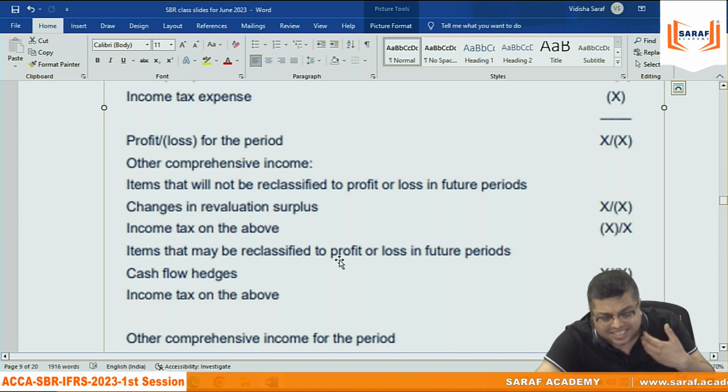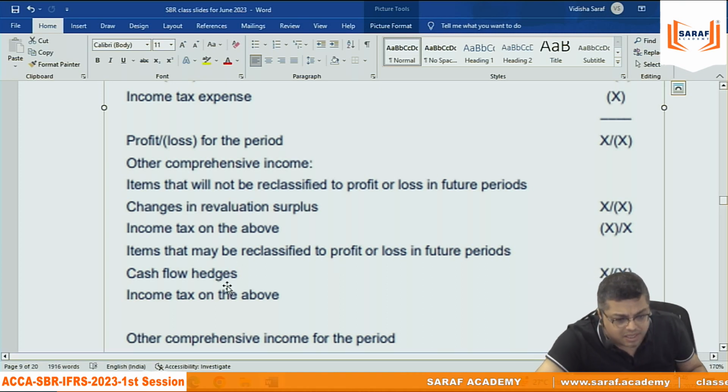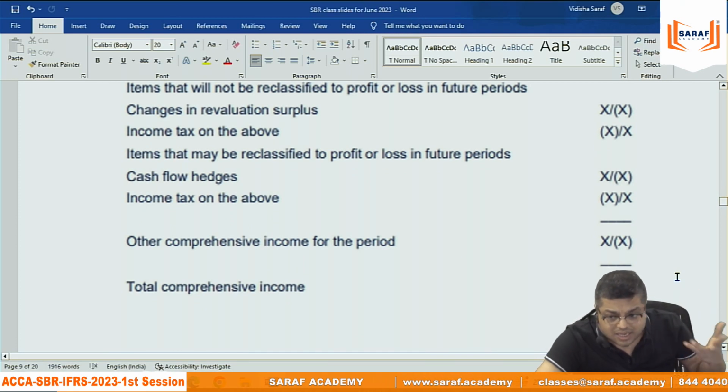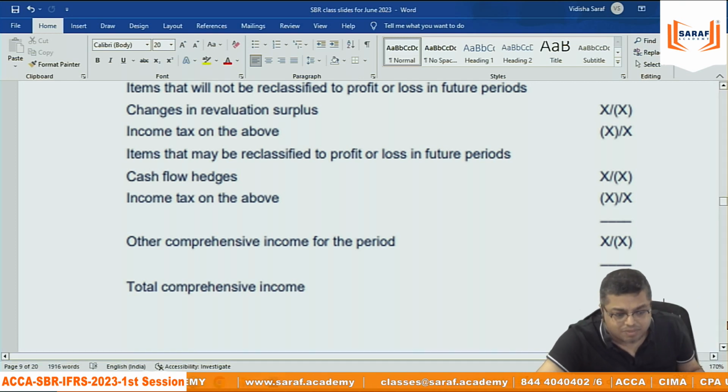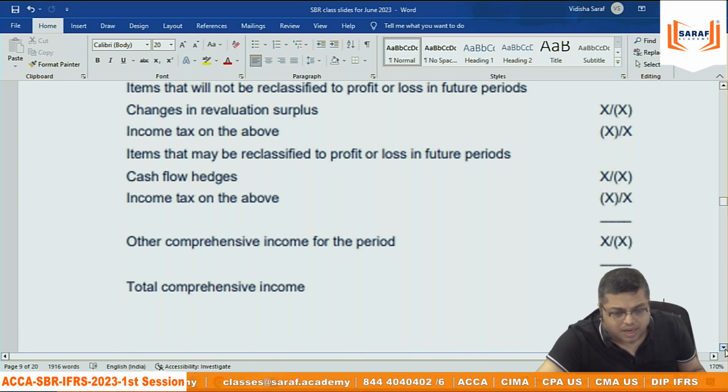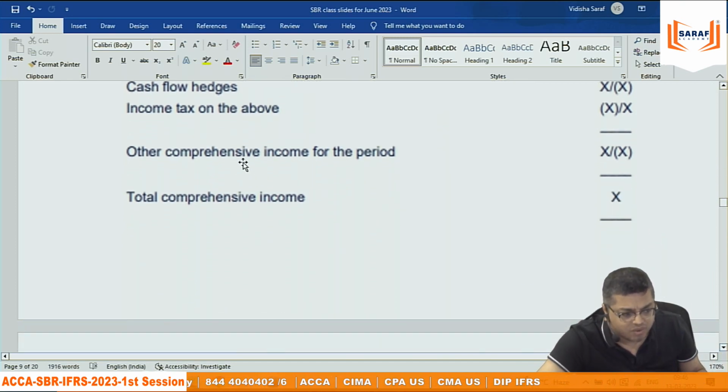When I am teaching later, suppose anything comes in this area, then I will say: in the first class we discussed, there is other comprehensive income in the PL account, and now we are discussing this. You need to remember. So those who have not studied accounts properly in life need to prepare this format after the class. Please, it's a request.